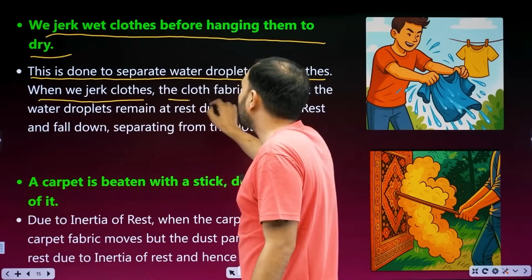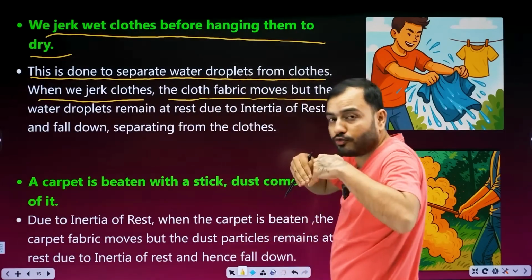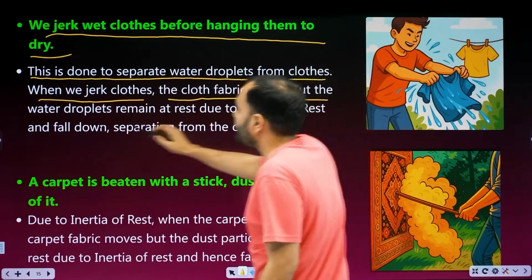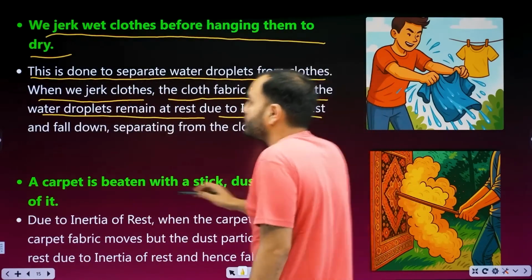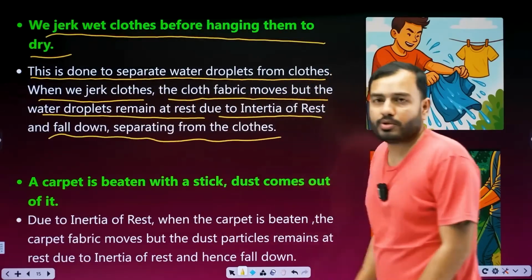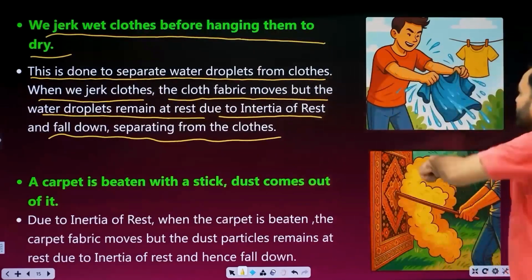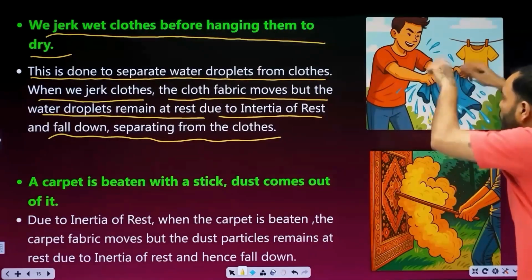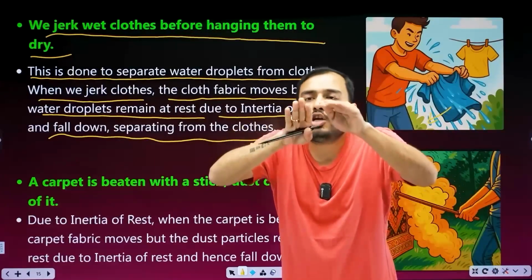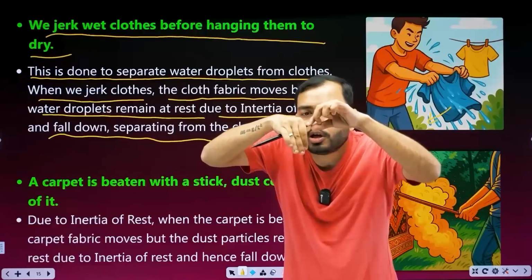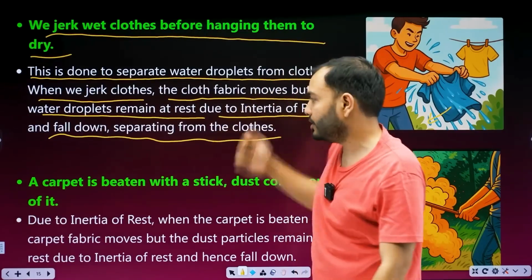When we shake the cloth, the fabric of the cloth moves. But the water droplets remain at rest due to inertia of rest and fall down, separating from the clothes. Got it? You gave it a jerk. So the cloth moved into motion, but the water droplets on top of it are saying we are at rest. The cloth slipped out from underneath and the droplet slipped down due to inertia of rest.